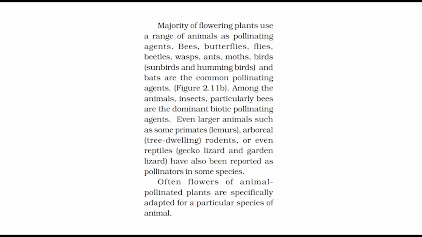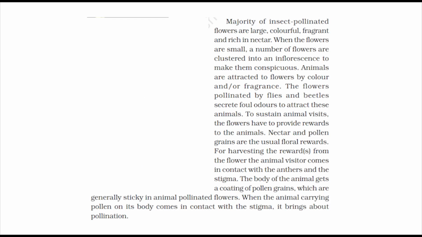Often flowers of animal-pollinated plants are specifically adapted for a particular species of animal. Majority of insect-pollinated flowers are large, colorful, fragrant, and rich in nectar. When the flowers are small, a number of flowers are clustered into an inflorescence to make them conspicuous. Animals are attracted to flowers by color and/or fragrance. The flowers pollinated by flies and beetles secrete foul odors to attract these animals.